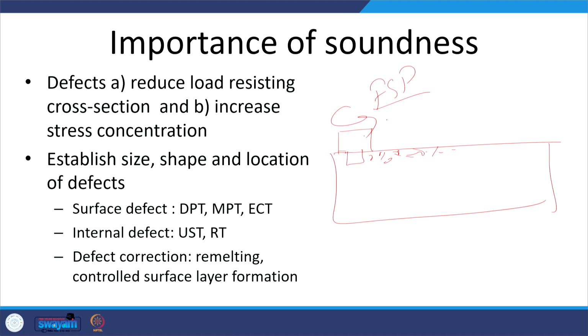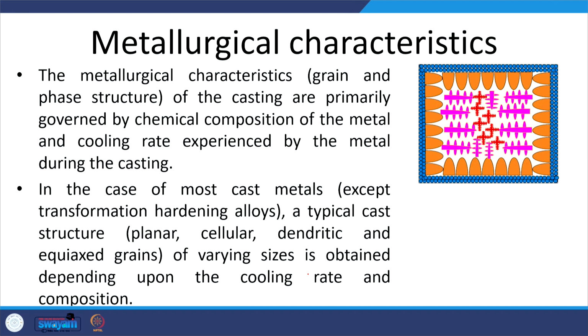The friction stir processing will close down, distribute and break all these defects into very fine size and will neutralize the effect of the defect. Okay. So, that is another one. Hammering and peening also help in closing these defects, if that can be done. In those cases, we use the controlled surface layer deformation approach of eliminating the defect.